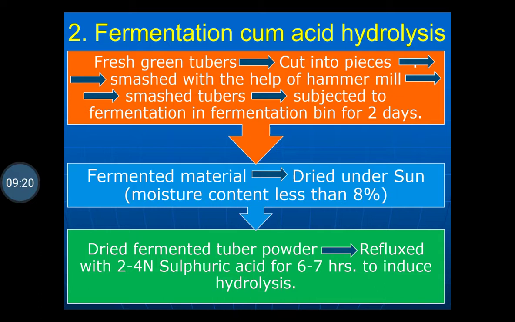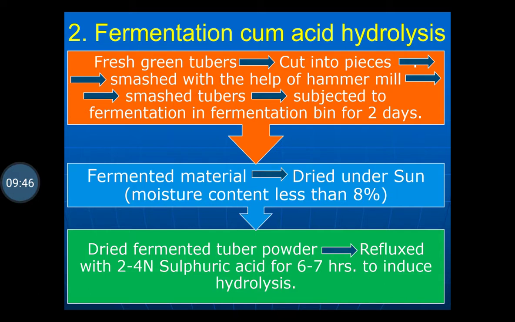After 2 days, the fermented material is taken out. Then it is dried under the sun. In this case, the moisture content should be less than 8%. The fermented material is taken out, filtration is done, the marc is separated, then the marc is dried in the sun, and the moisture should be less than 8%.